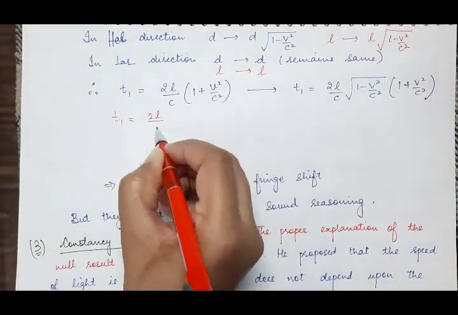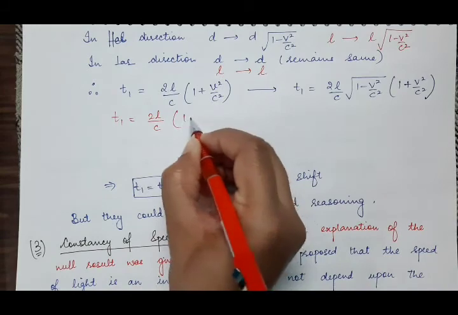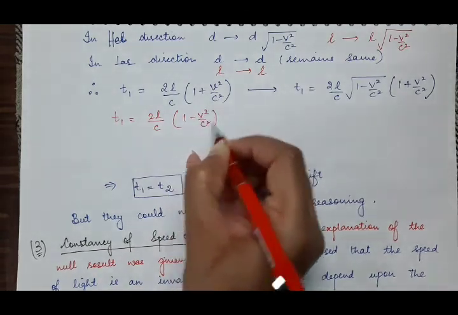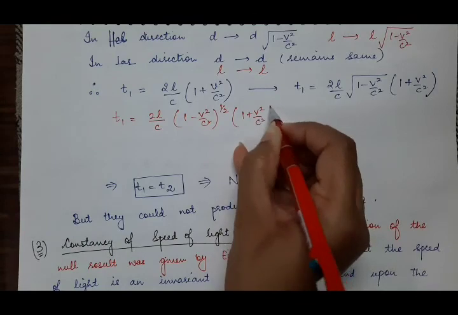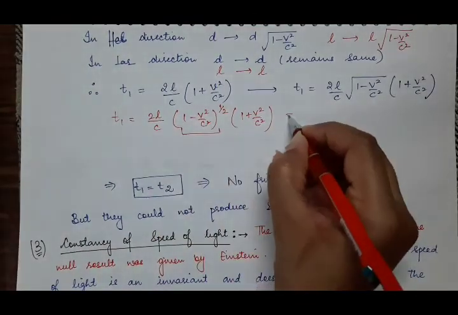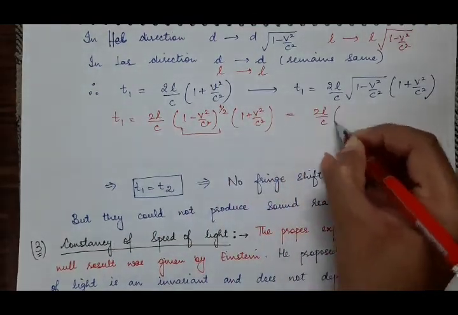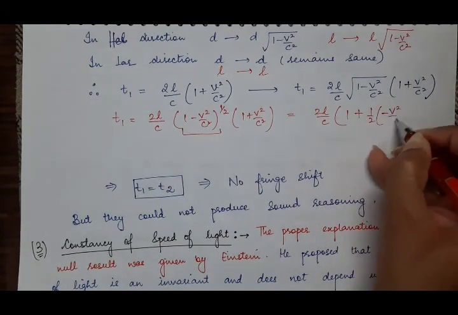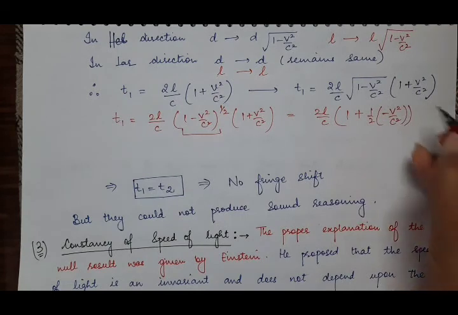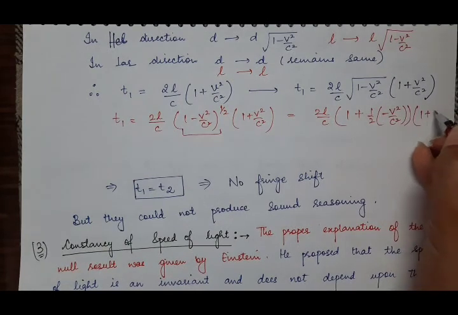It will be 2L by C, 1 minus V square by C square raised to power 1 by 2, 1 plus V square by C square. So apply the binomial theorem here. You will get 2L by C, 1 plus n into x. Higher terms are neglected because the value of V square by C square is very small.